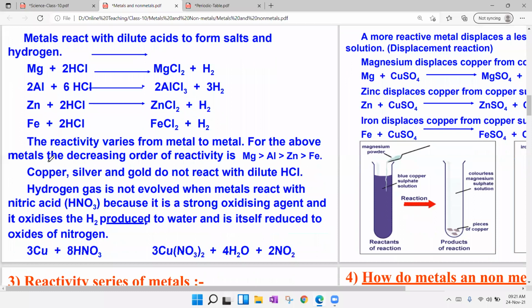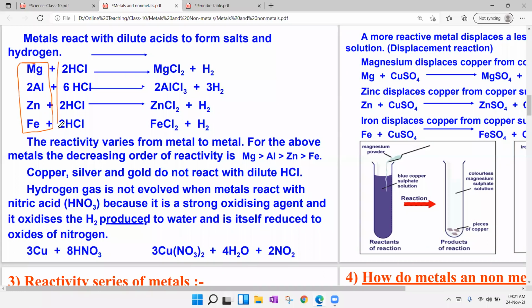Here, reaction with acid: whatever the metal, magnesium, aluminum, zinc, iron, if it reacts with acid, maybe HCl or H2SO4, we get salt. These all are salts, and hydrogen gas is evolved, that is common. Now, the reactivity varies from metal to metal. Every metal cannot react with acid with the same reactivity. The decreasing order of reactivity for the above metals: magnesium is highly reactive, next aluminium, next zinc, next iron. So magnesium reacts very vigorously, then aluminium, then zinc, then iron.